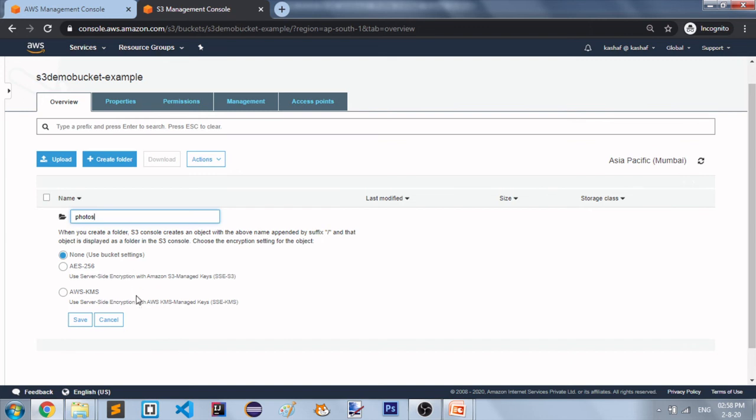These are the encryption options available. We will see this in detail in an upcoming video. For now I am keeping it default. I'm not clicking anywhere, so it is none, meaning there is no encryption. I'm going to click on the save button, so our folder will be created.